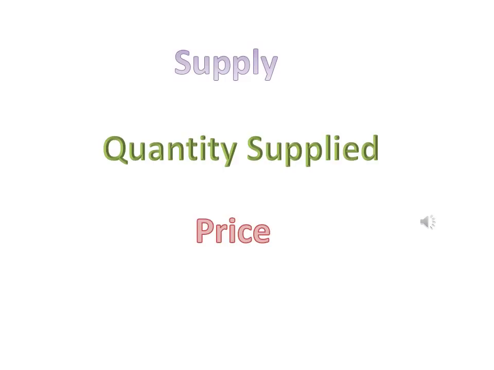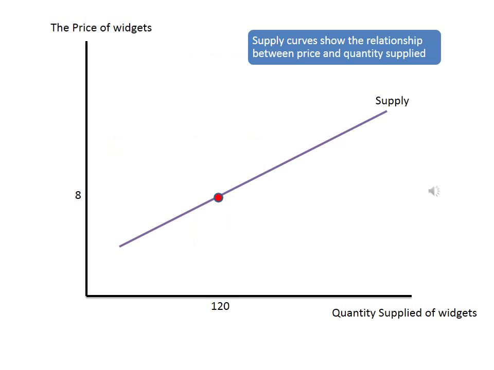Today we turn from demand to supply. There are a lot of parallels between supply and demand. Just as we carefully distinguish between changes in demand and changes in quantity demanded, now we're going to have to carefully distinguish between changes in supply and changes in quantity supplied.